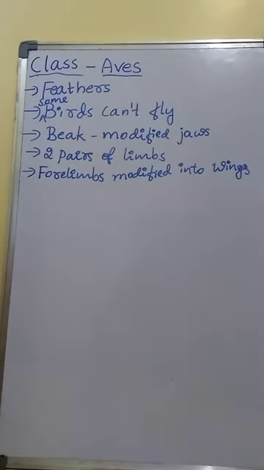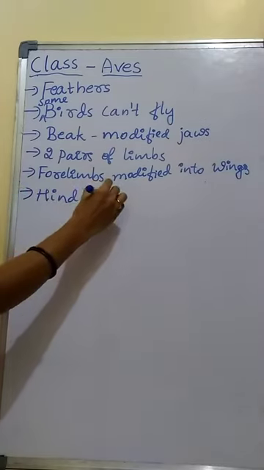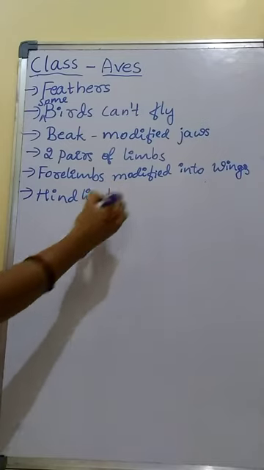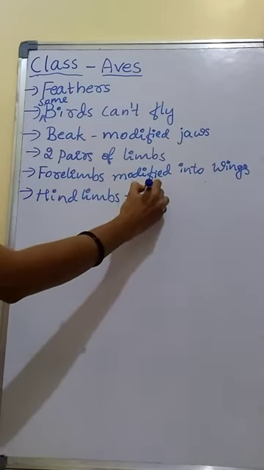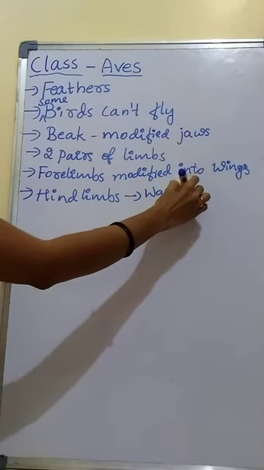Two pairs of limbs are present: one pair of forelimbs and one pair of hind limbs. The forelimbs are modified into wings that help in flying. Then the hind limbs of birds have scales and are modified for walking.